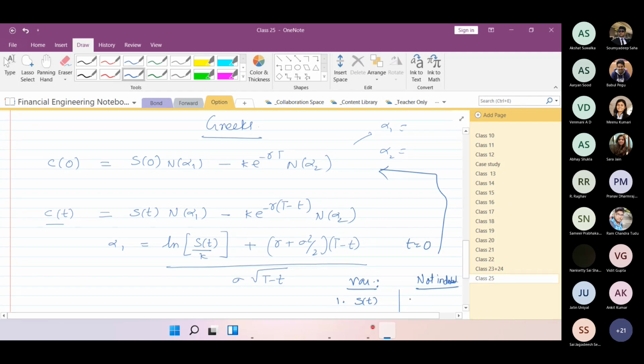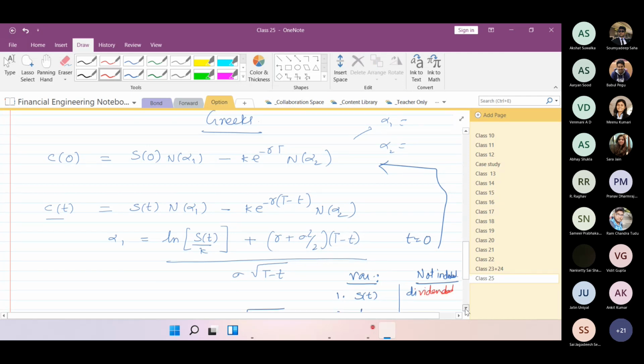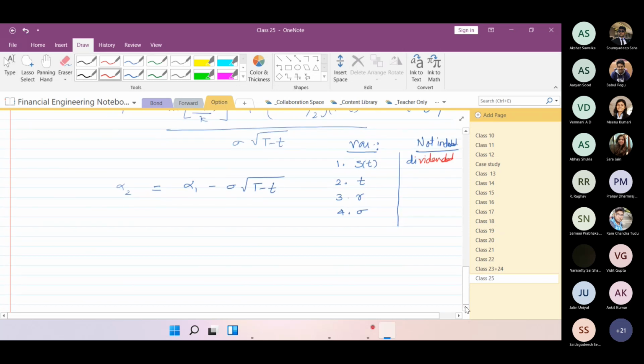Just write it in red that this is the dividend, which we have not included at present in our Black-Scholes formula. But later on, when we understand the partial differential equation, we will try to get that factor into it. And you also know that if the dividend is there, the only thing it affects is the change in the stock price. Correct. So the first thing is these factors.